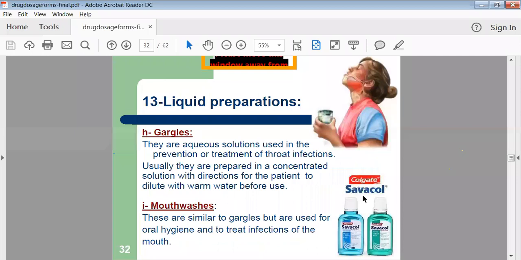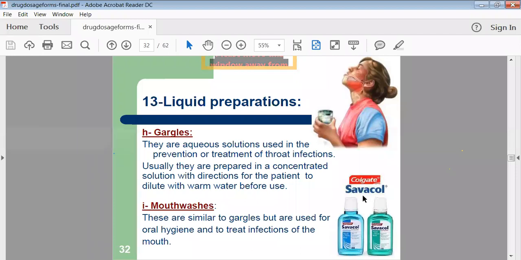Then gargles are there. Gargles are also liquid preparations, generally used for gargling purposes. Some people have throat problems, like coughing, or in a common cold there is itching of the oral cavity. In that case we can use gargles. Sometimes when we are taking treatment for a tooth, we also require such gargles. Generally these are aqueous solutions used for the treatment of throat infection.